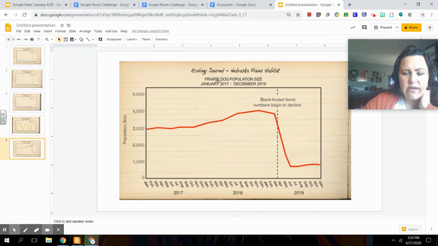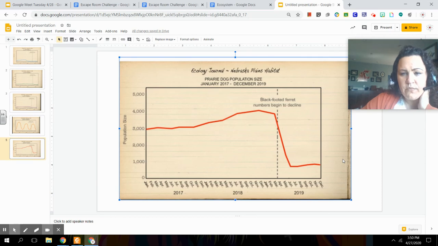This last piece of evidence is showing us the prairie dog population size. So once again, we've got our black-footed ferret numbers declining right here at the end of March, beginning of April. And then this is our trend line for the population of our prairie dogs. And what do you notice about the two? Well, for me, they seem to correlate. There is this massive decline that begins right here. But in particular, it starts right before. Do you see that? Right before the population is affected, you see this decline.